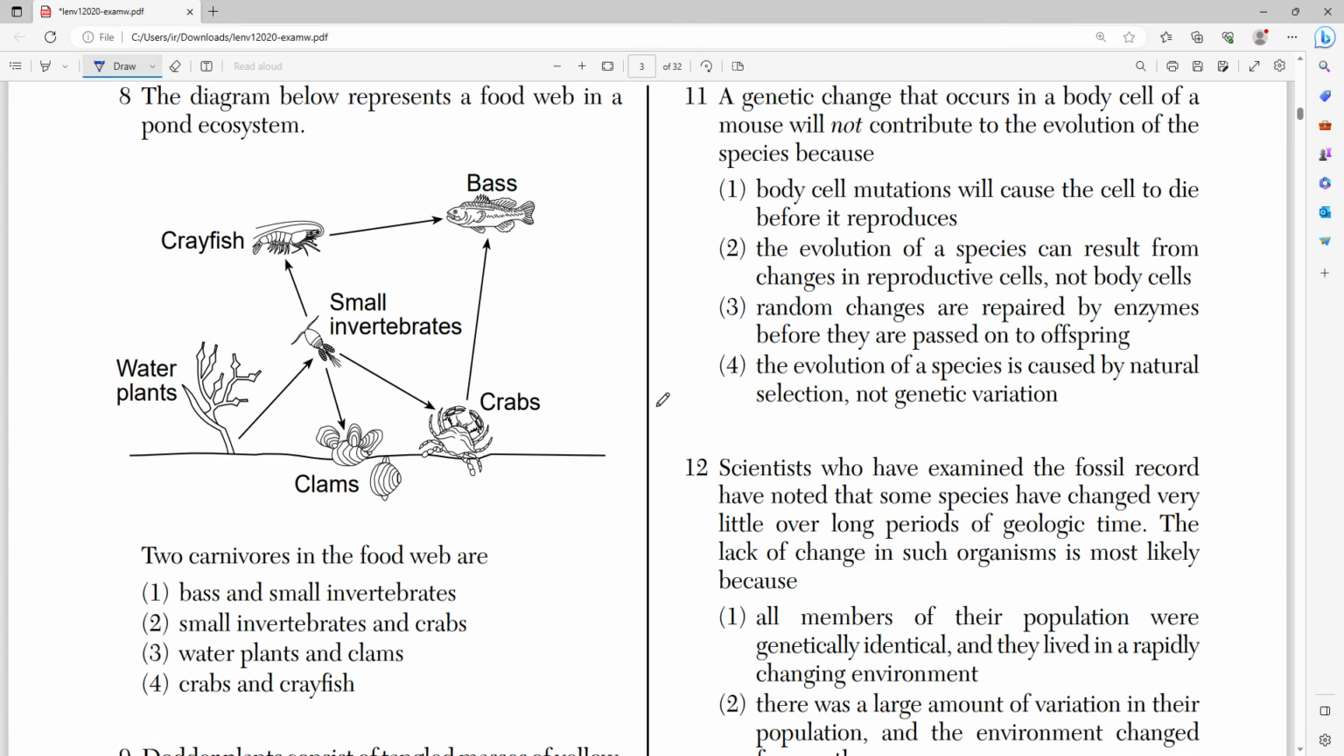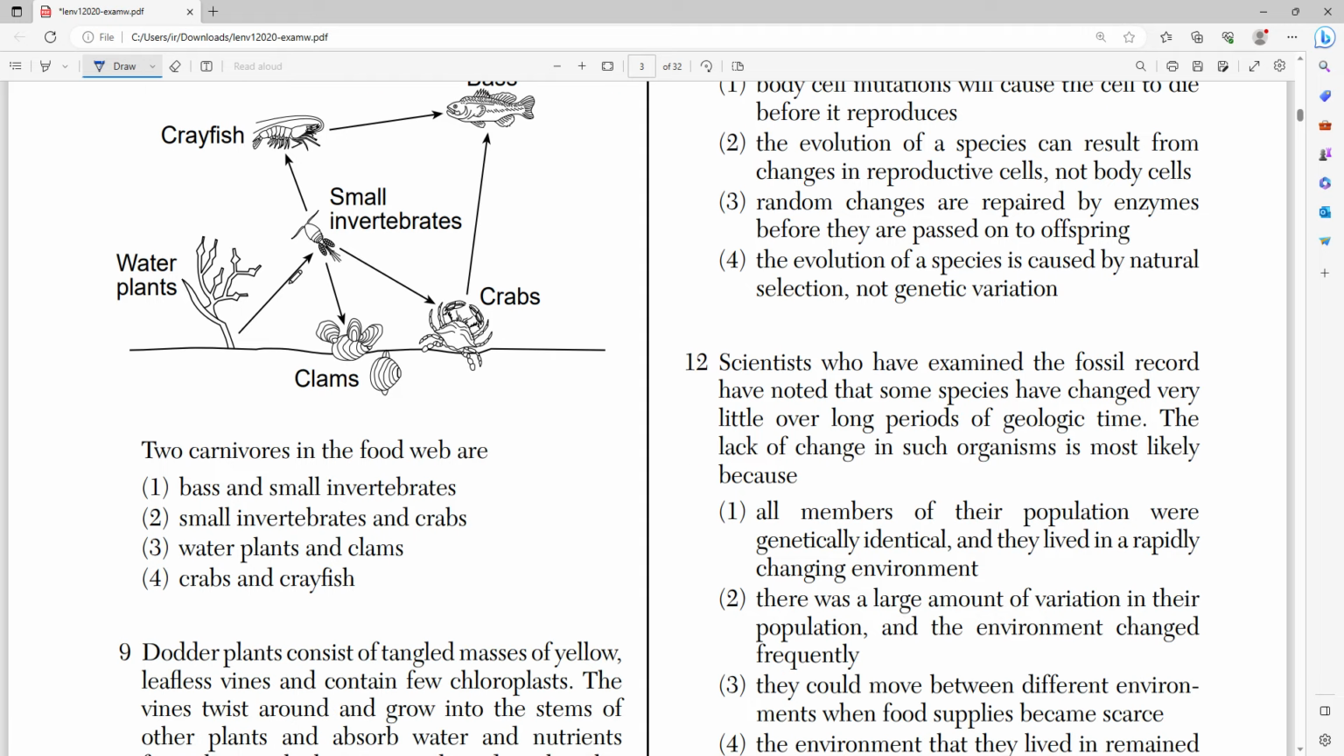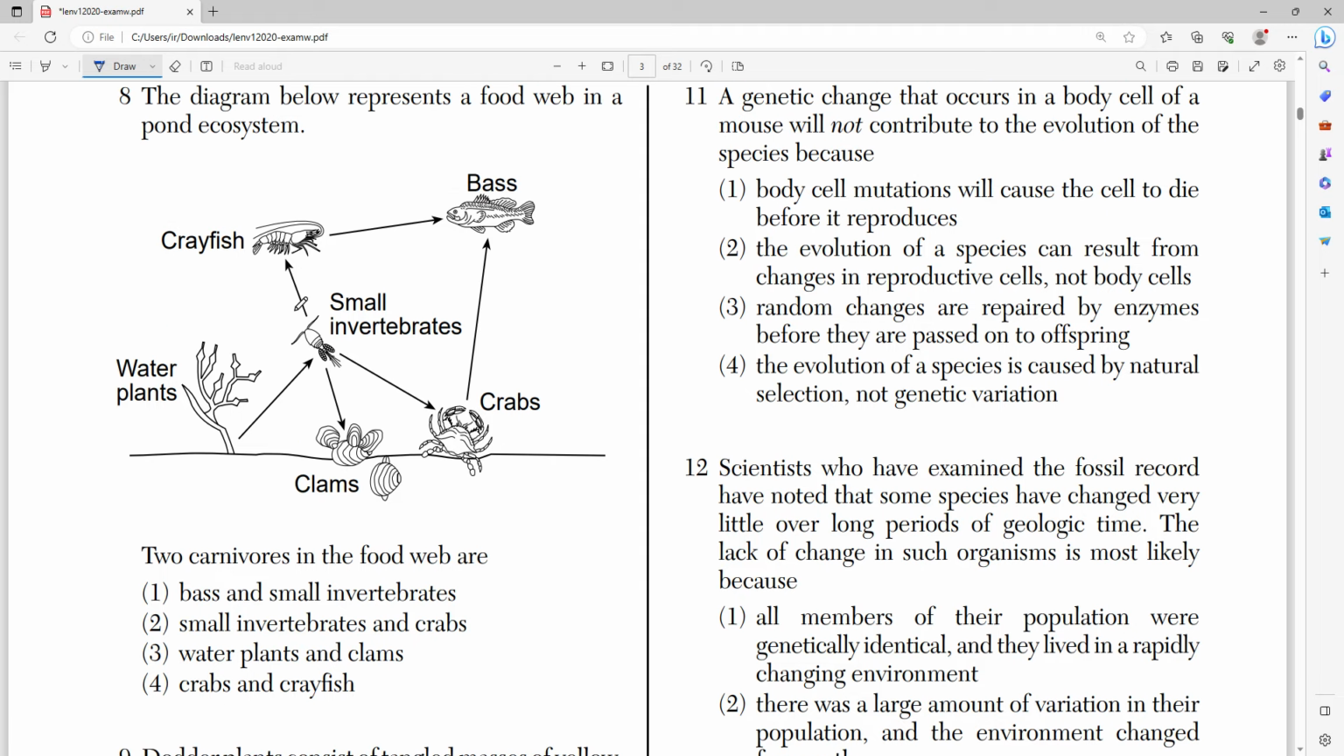Moving on to number 8, the diagram below represents a food web in a pond ecosystem. Two carnivores in the food web are, right? So if you don't know how a food web works, wherever the arrow points to indicates who's eating who, right? So if an arrow from the crabs is pointing to the bass, that means that the bass eat the crabs, right?